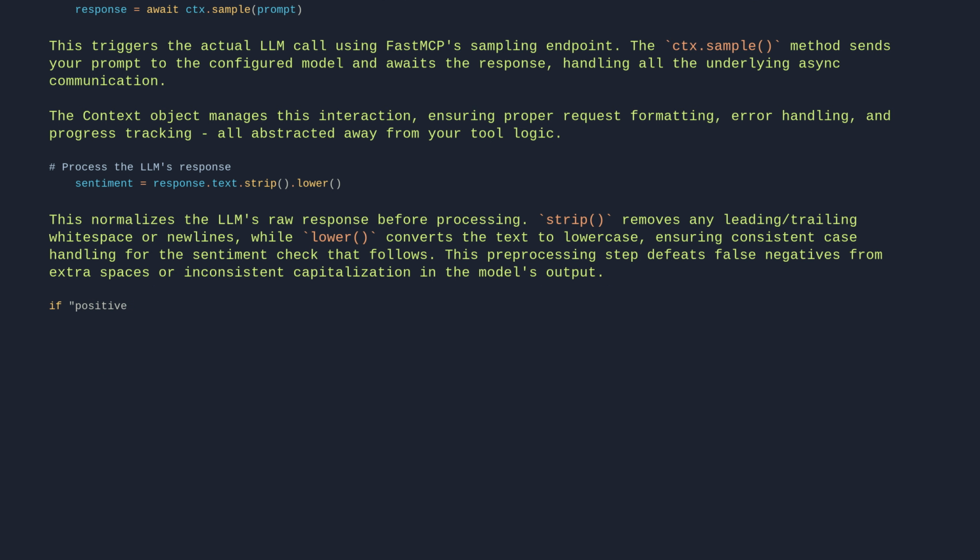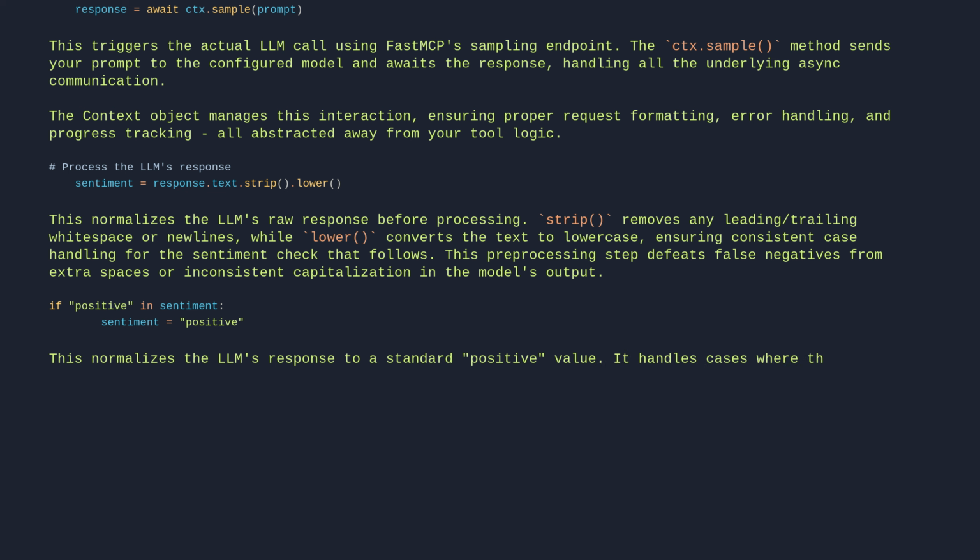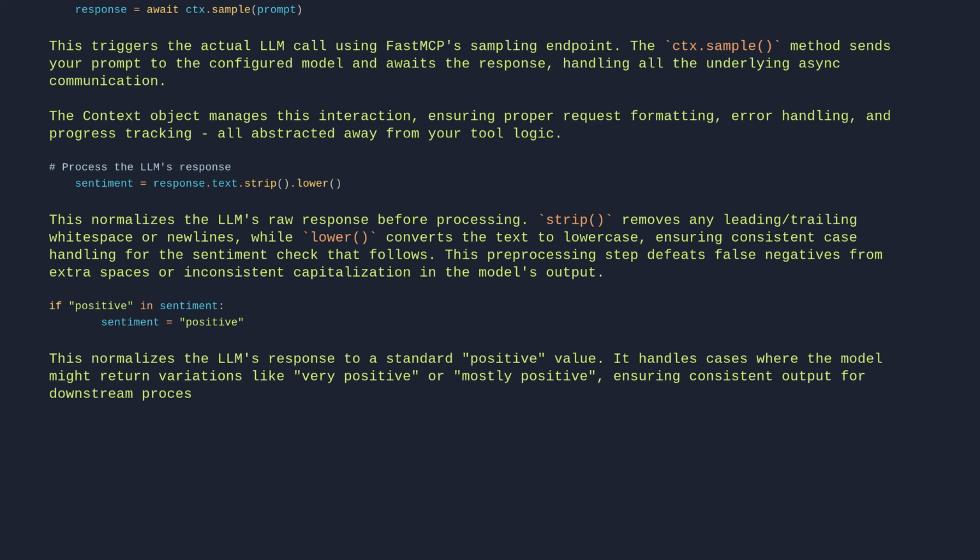If "positive" in sentiment: sentiment = "positive". This normalizes the LLM's response to a standard positive value. It handles cases where the model might return variations like "very positive" or "mostly positive", ensuring consistent output for downstream processing.